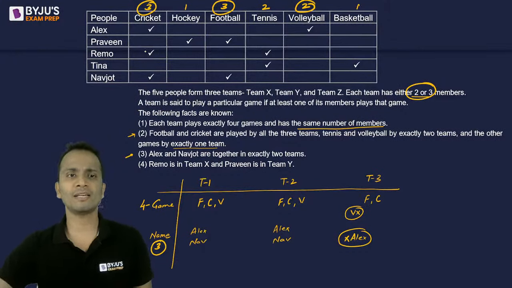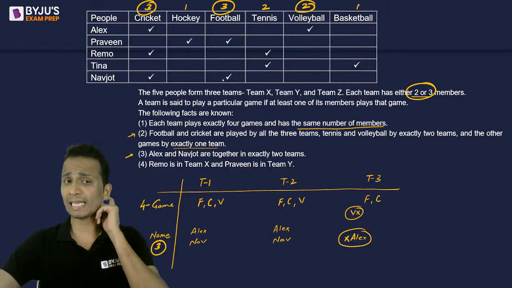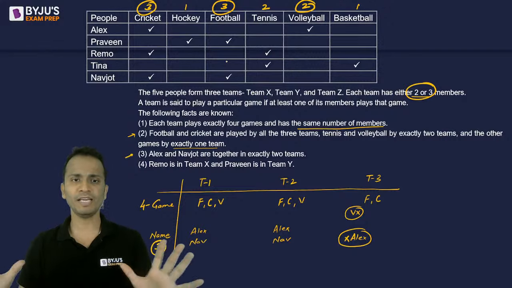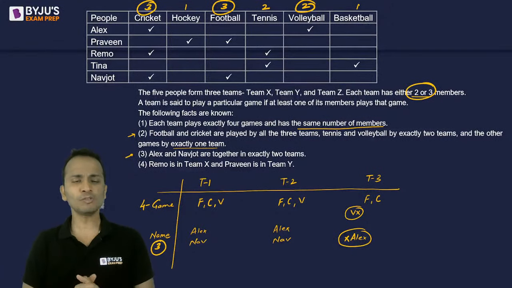So football and cricket ke liye either I can select Praveen who is playing football. I can select Remo who is playing cricket. I can select Navjot who is playing cricket as well as football. I can select any of these. Fine. Okay. Now let's move ahead and look at the last statement.